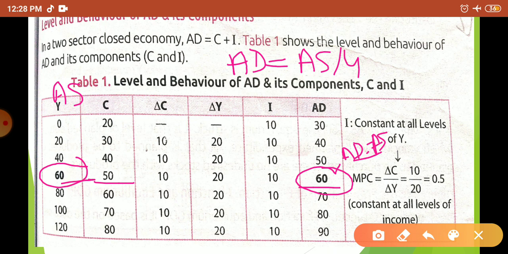Okay, now we are going to understand before this point and after this point. So before this point you can see कि AS is greater than AD.